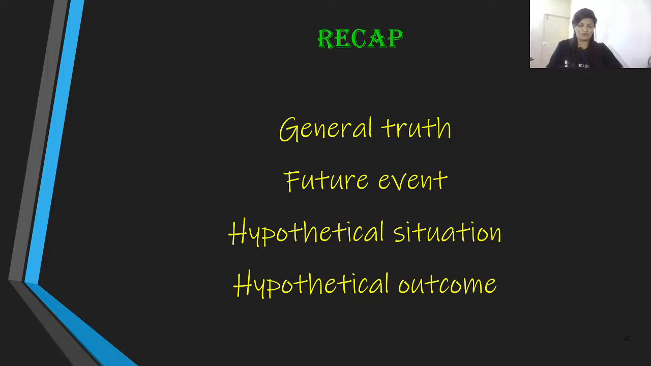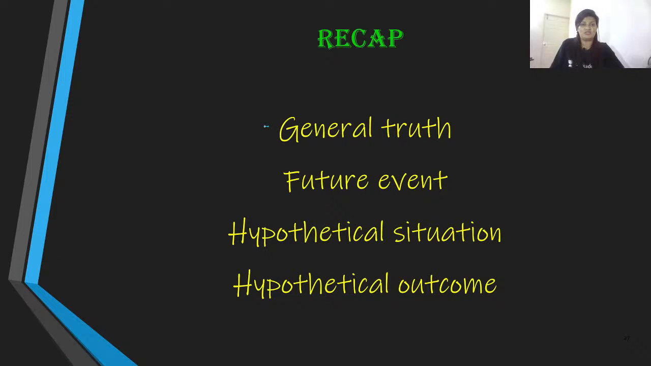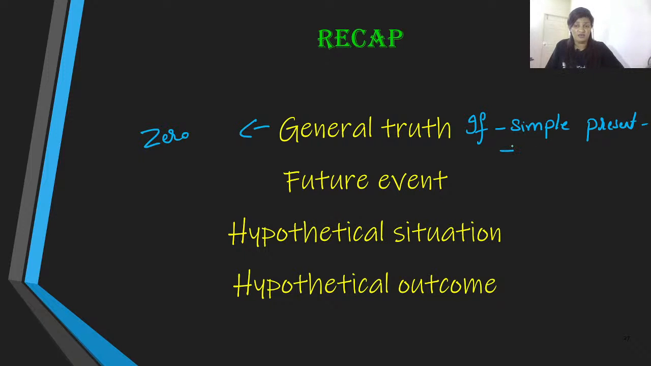Let us quickly take a recap. Here we are talking about the first one. The first one is referred to as zero conditional, and here the sentence structure that you use is the first one, that is the if conditional, takes simple present, and the other clause is also in simple present.